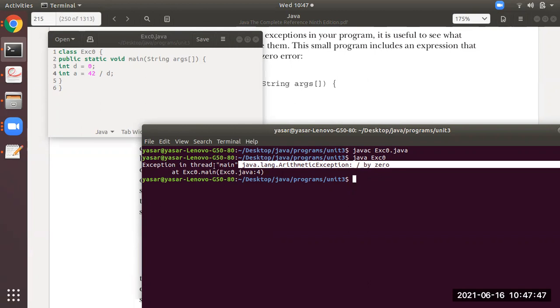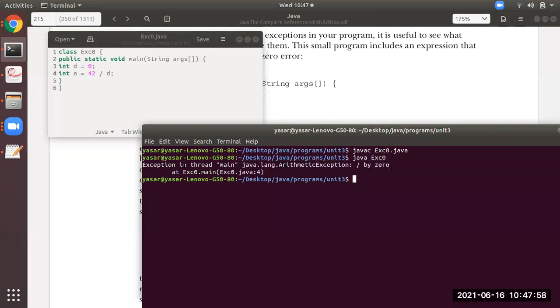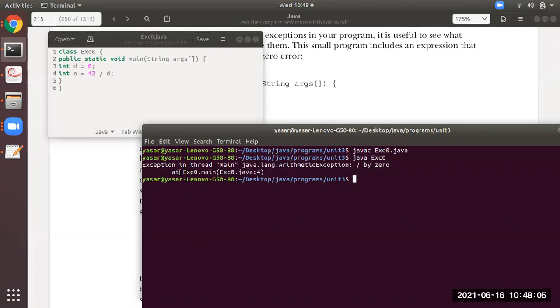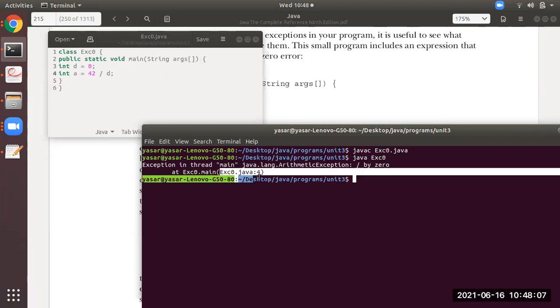It will give the complete information: in which part of the program, the main part, and also what kind of error, java.lang.ArithmeticException, divide by zero. Then in the next line you observe at which line of the program it is. It is in exe0 main, and in which line?